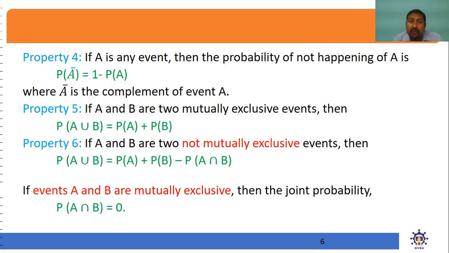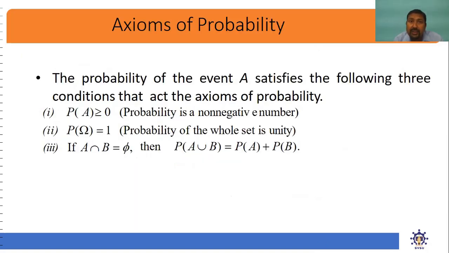So basically properties 5 and 6 are interrelated. So these are the properties of probability.